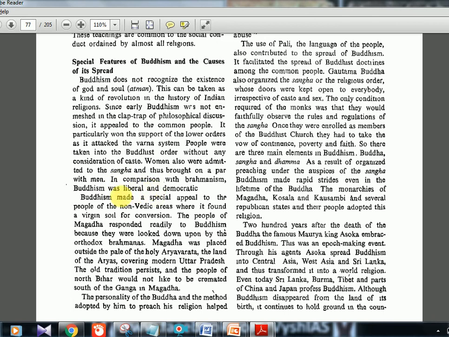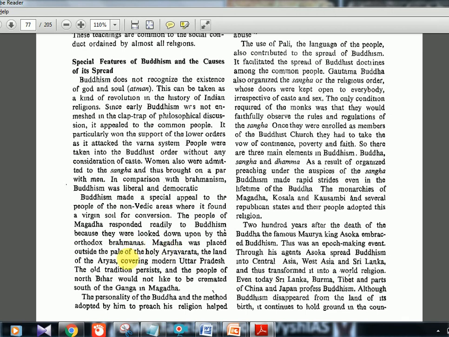In comparison with Brahmanism, Buddhism was liberal and democratic. Buddhism made a special appeal to the people of non-Vedic areas where it found virgin soil for conversion. The people of Magadha responded readily to Buddhism because they were looked down upon by the orthodox Brahmanas. So there were problems between Buddhism and Brahmanas, obviously.